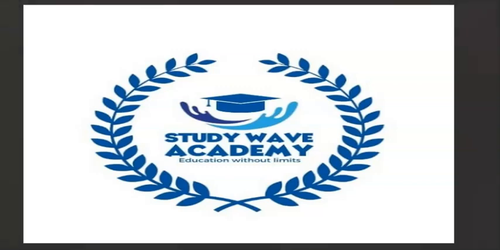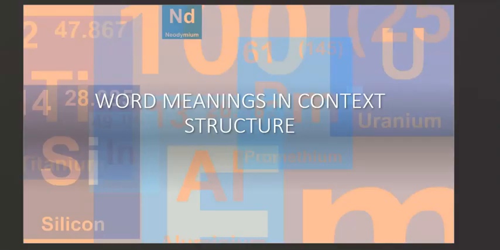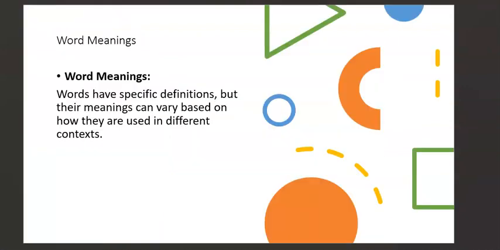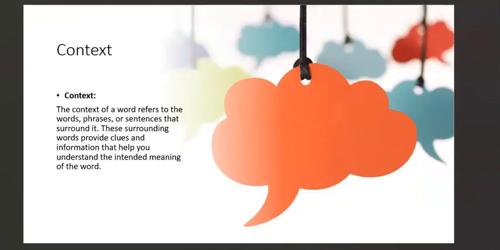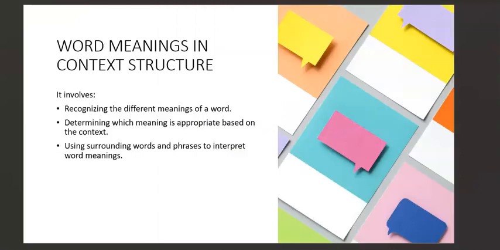Welcome back to our English class, and let's continue understanding what word meaning in context structure is. So we talked about what word meaning in context structure actually means and what it's all about. We looked at the different components like the word meaning. We also looked at context. We went ahead to look at structure, and then after that we looked at the three main things that are involved in this topic of word meanings in context structure.